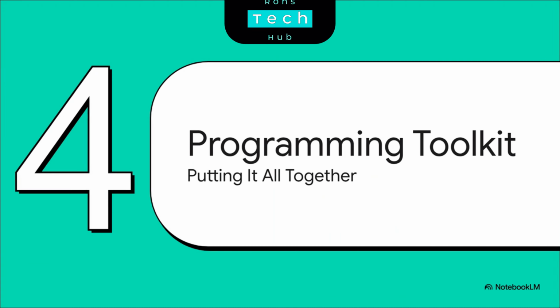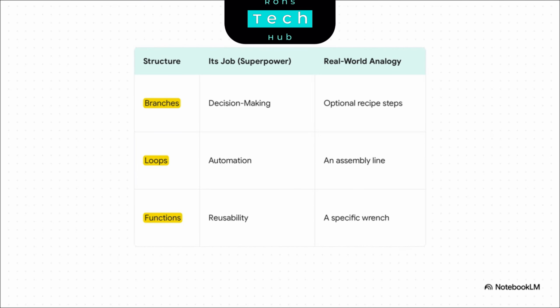So, there we have it. We've equipped our little assistant with 3 incredible superpowers. Now let's just take a step back and see how all these amazing tools fit together in our complete programming toolkit. Here it is, your complete toolkit, your cheat sheet. We've got branches for all our decision-making. We've got loops for automating everything. And we have functions to keep it all organized and reusable. It's the combination of these 3 simple ideas that lets us build programs with mind-blowing complexity and power.